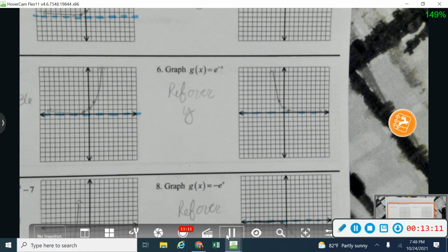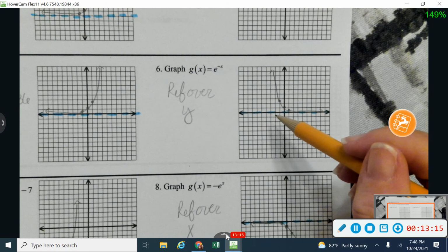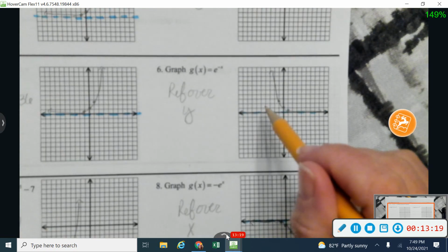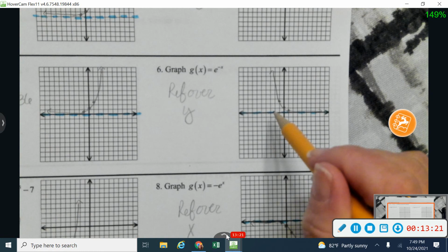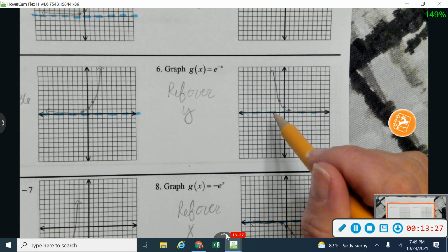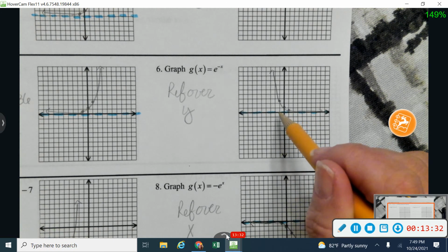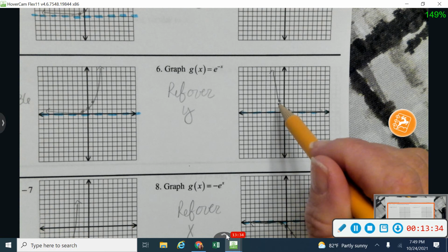Okay, hopefully you had a minute to try 6, 7, and 8. If you haven't, pause your video and try those. So here's what the reflection over y would look like. Again, sorry about that focus right there. So rather than going to the left one and up 0.36, I went to the right one and up 0.36. And then here's my left one with the 2.7 right there.